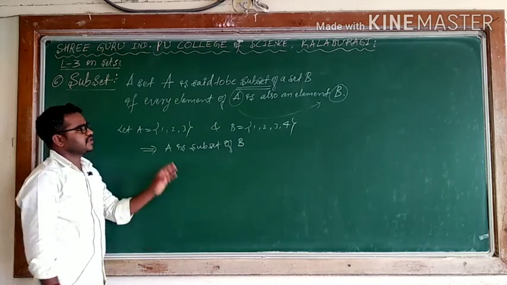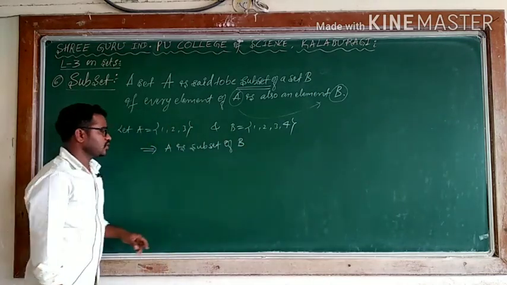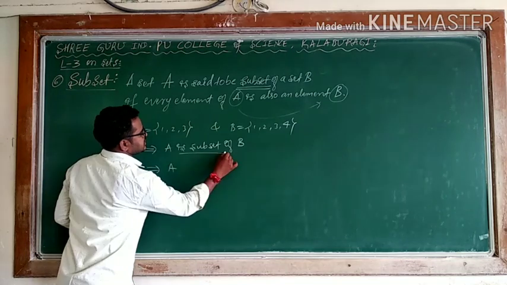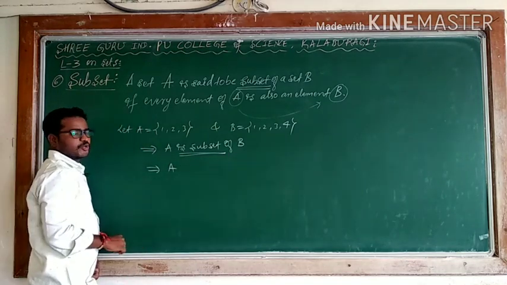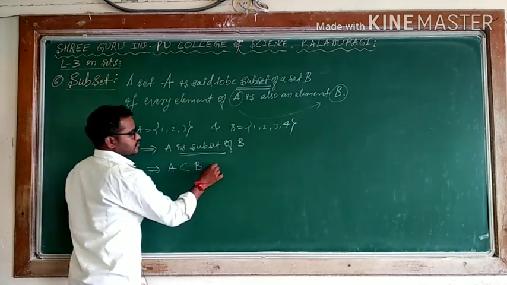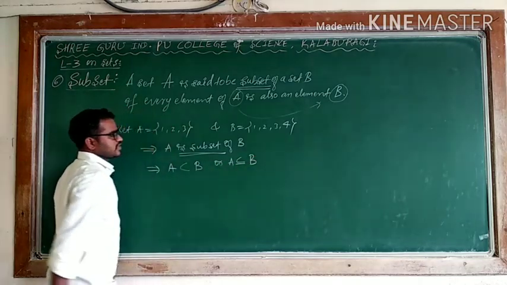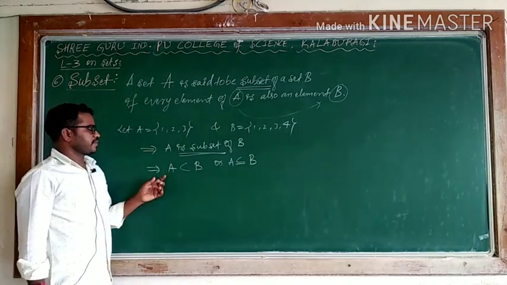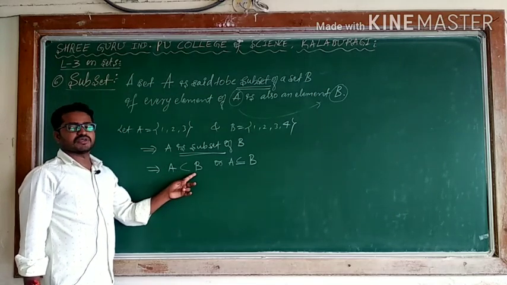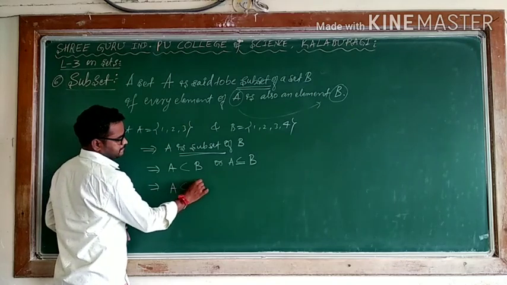Every element of A is also an element of B. So symbolically, instead of writing this line, I can denote it using this symbol: A is a subset of B. Or sometimes we use the other symbol for A is a subset of B. Both things are the same. Means when we are saying A is a subset of B, every element of this belongs to B.